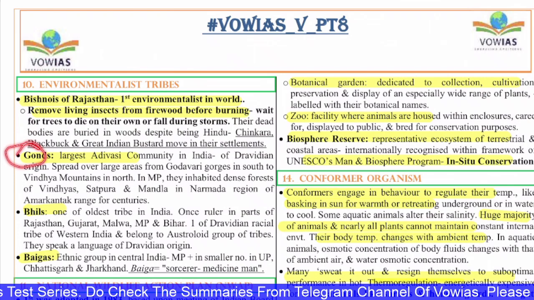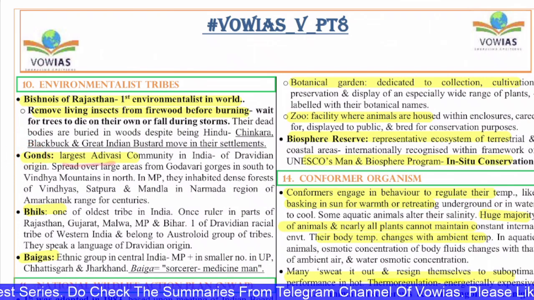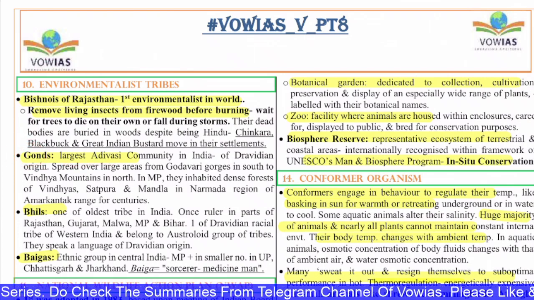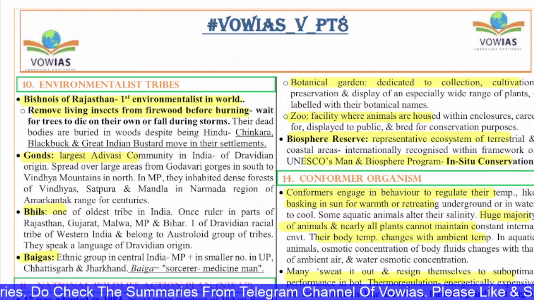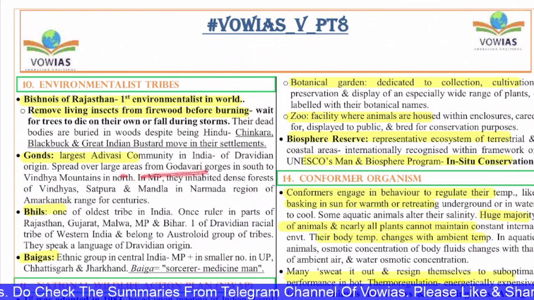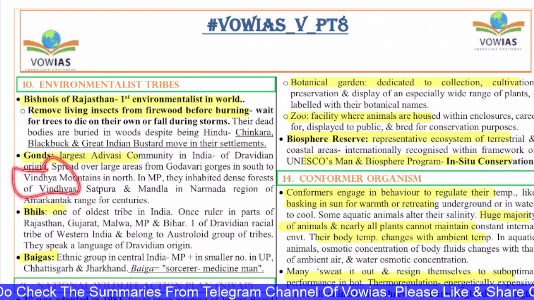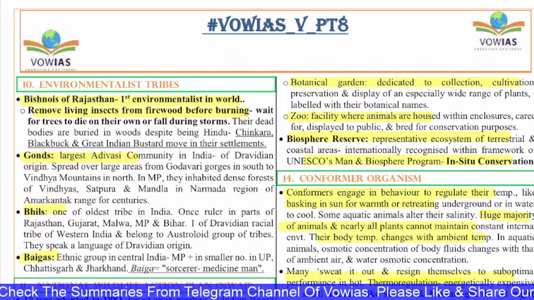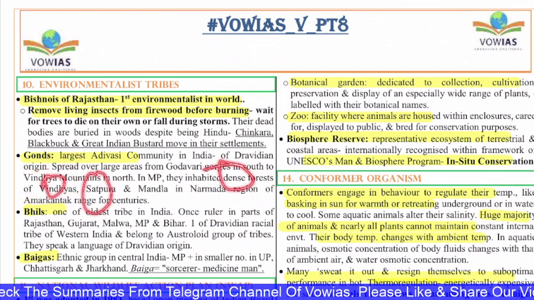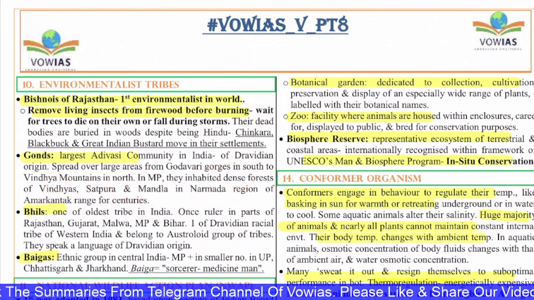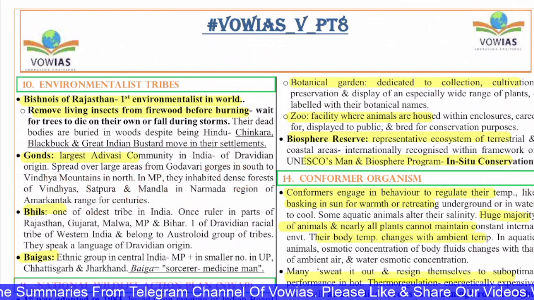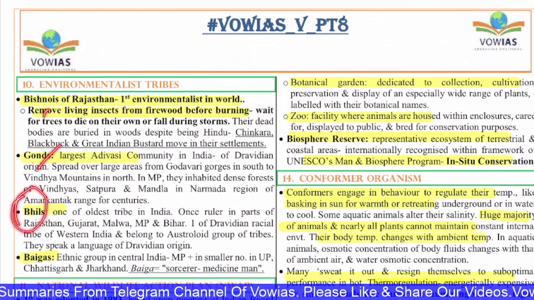Gonds, if you see, are the largest Adivasi community in India, of Dravidian origin. These Gonds spread over large areas from the Godavari gorges in the south to the Vindhyas in the north. In Madhya Pradesh, they inhabit the dense forests of the Vindhyas, Satpuras, and Mandla in the Narmada region of the Amarkantak range. So Bishnoi, Gonds. And then you have Bhils of Rajasthan.